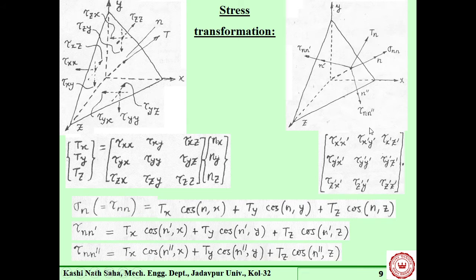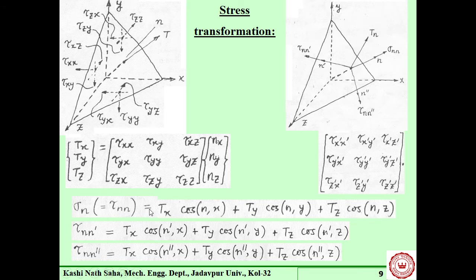That you know. That means from sigma n and this Tn, we can find out tau n, or the total stress tensor here, tau n as it. And that tau n has again component along n prime and n double prime. So this we can find out. We'll get these three components, right? Sigma n, tau n prime, tau n double prime. Clear?